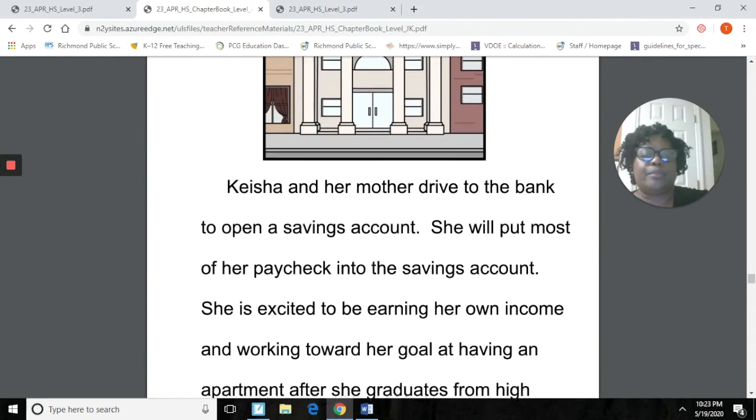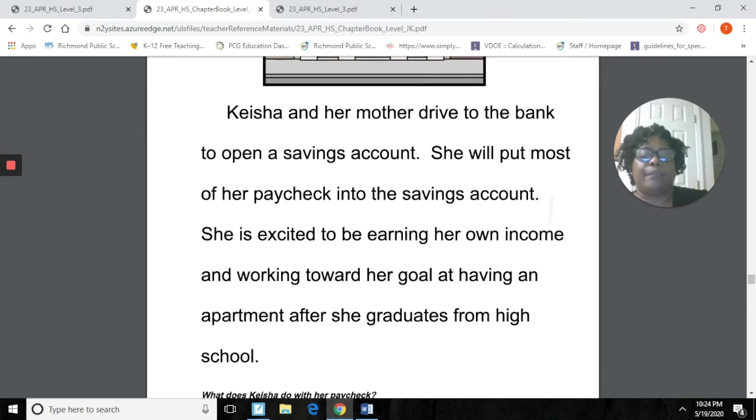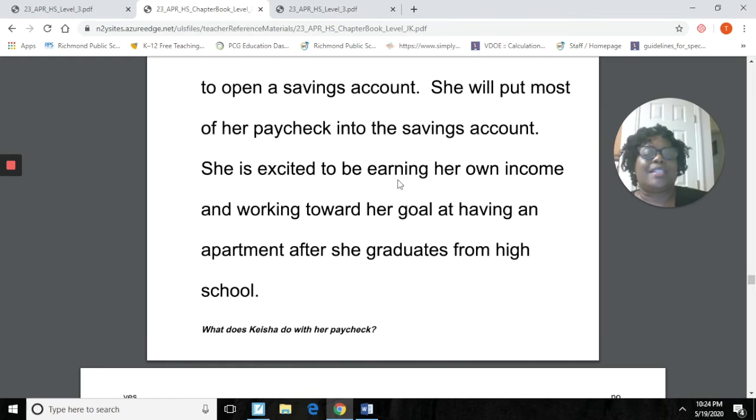let's move on. So now Keyshia and her mother drive to the bank to open a savings account. She will put most of her paycheck into the savings account. She is excited to be earning her own income and working toward her goal of having an apartment after she graduates from high school.